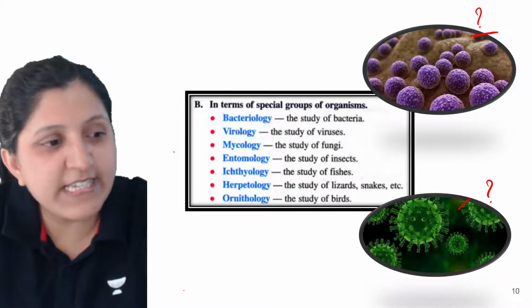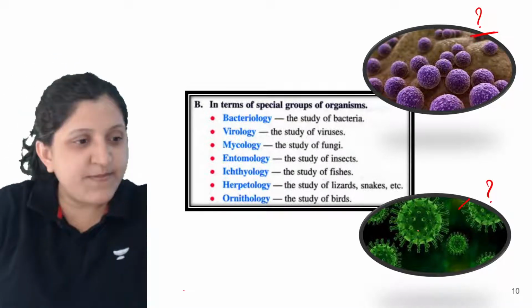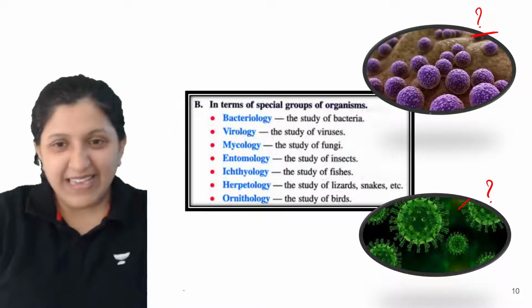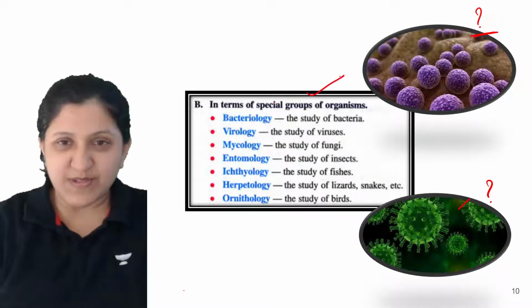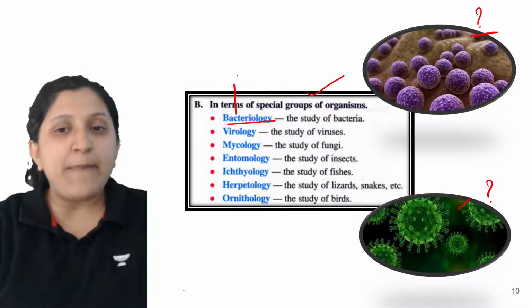Any guesses you can make? You have come across this a lot on TV during this pandemic. So in terms of special groups of organisms, bacteriology, the name itself suggests bacteria.